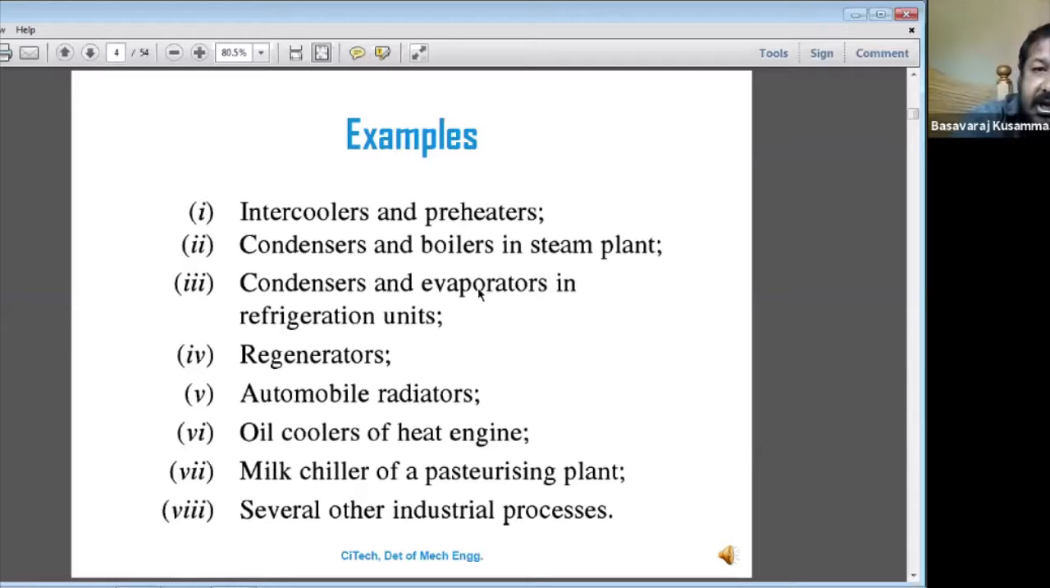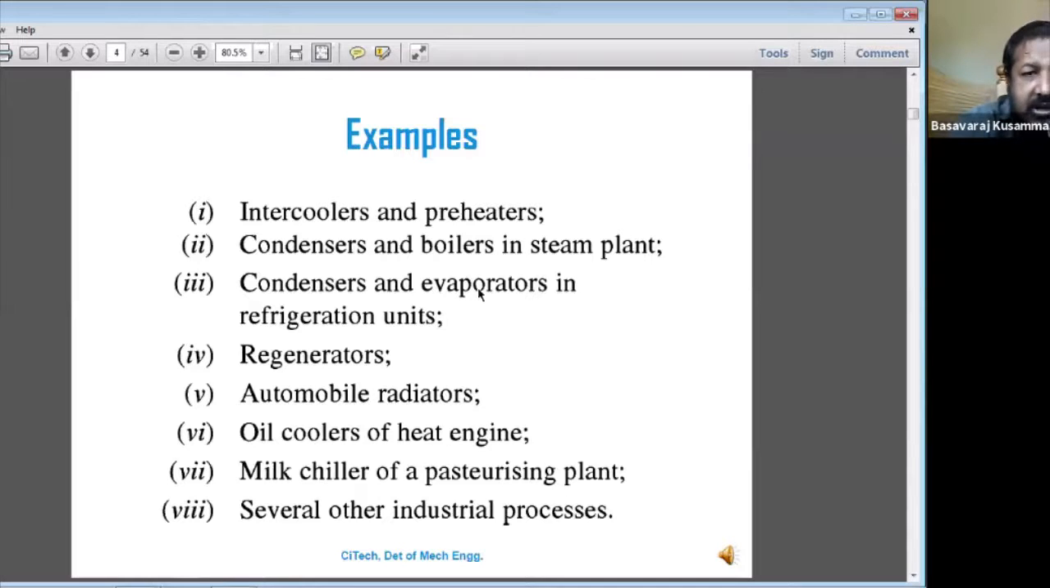Preheater. Suppose in an IC engine the air is not at a high enough temperature for the combustion. In that case they use a heat exchanger as a preheater, which increases the temperature of the fluid at the inlet and sends it to the IC engine. So in that case also they are using it.